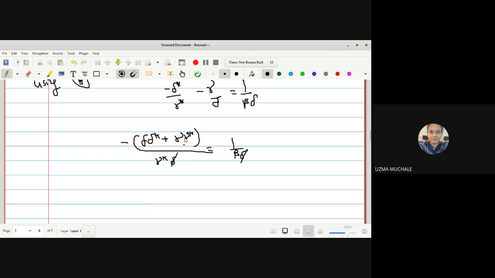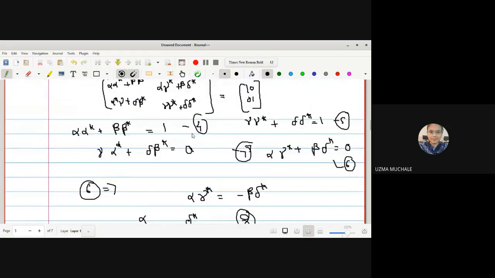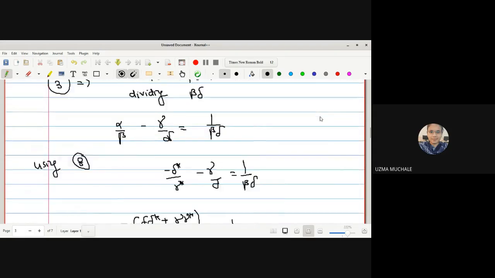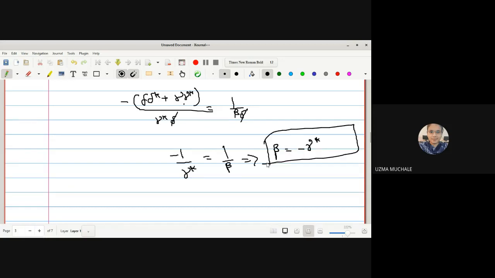What is the value of delta delta star plus gamma gamma star from equation 5? Sorry, equation 5: gamma gamma star plus delta delta star is equal to 1. So this whole term will be equal to 1, and hence we get beta is equal to minus gamma star. So hence we got the first relation. This is equation 9.